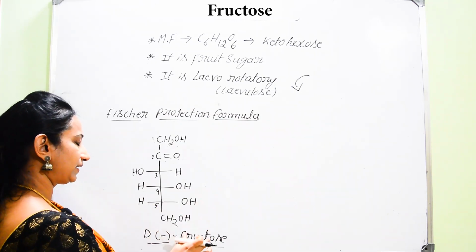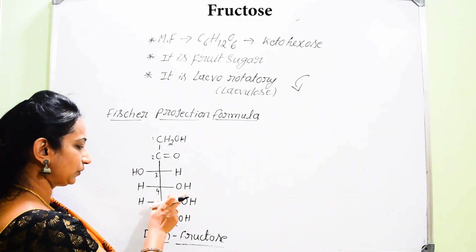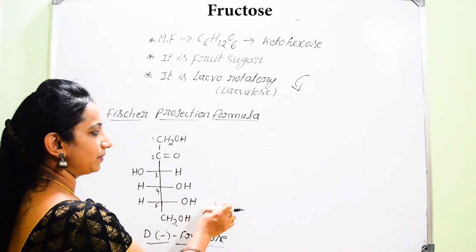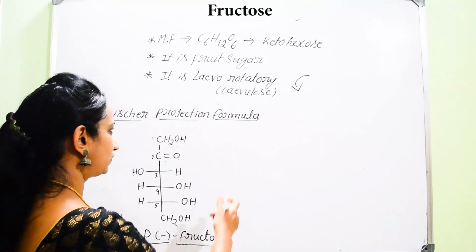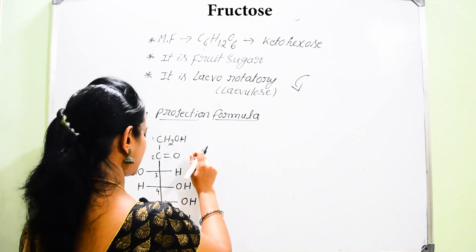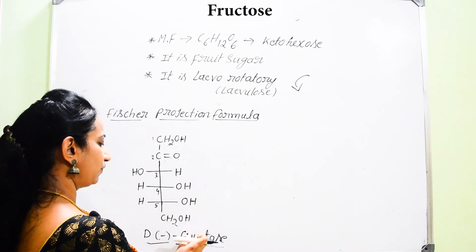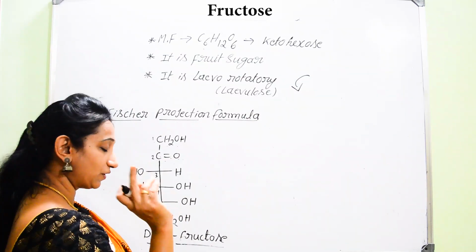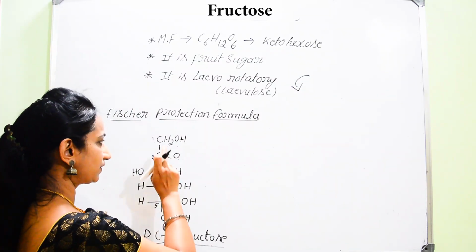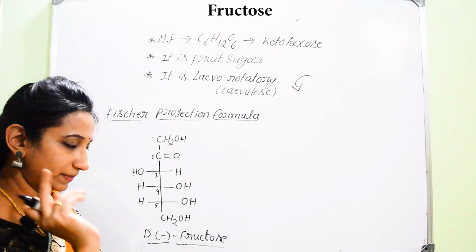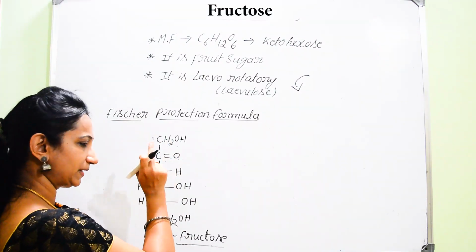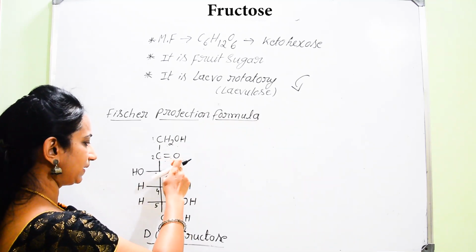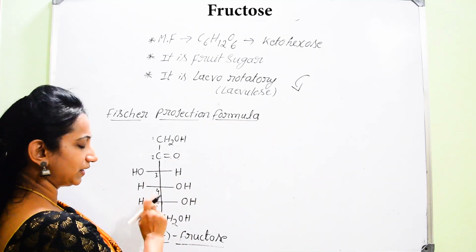And even in case of fructose, it exists not only in the form of an open chain structure, it will also exist in the form of a closed ring structure. So we can consider the cyclic structures for fructose. Where do you get that linkage? In case of glucose we found the linkage between the fifth carbon atom and the first carbon atom because it was an aldehyde. But here that functional group is present at the second position, hence the linkage will be formed between the second carbon atom and the fifth carbon atom.